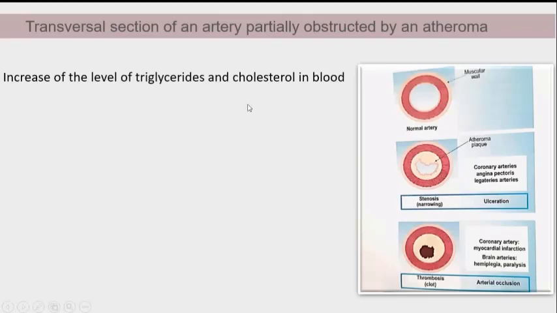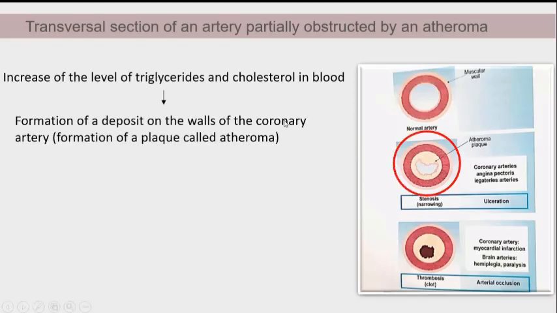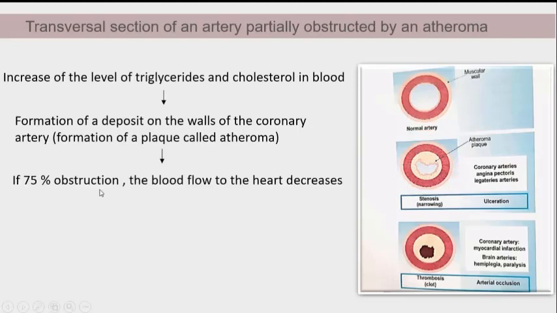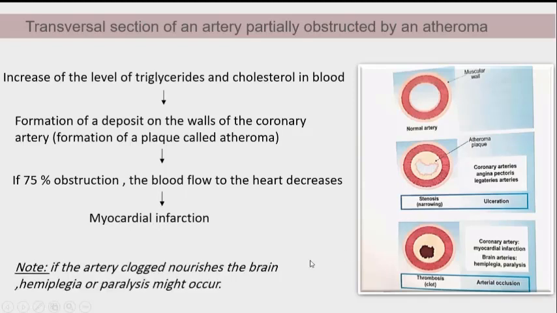To understand more and more how atherosclerosis takes place, let us start with the first factor: increase of the level of triglyceride and cholesterol in the blood, formation of a deposit on the walls of the coronary arteries, formation of a plaque called atheroma. If 75% of the obstruction occurs, the blood flow to the heart decreases, leading to a myocardial infarction. Note, if the artery clogged nourishes the brain, in this case we will have paralysis.